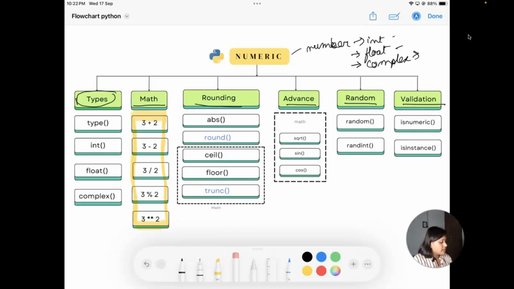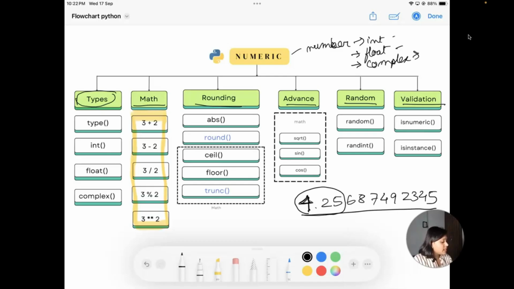So in case, let's say you have a number 4.25687492345. If you will see, it is a very big number. And if you don't want so much, right? You want only up to 2 decimal points, then how you can extract these 2 decimal points and make it 4.26.